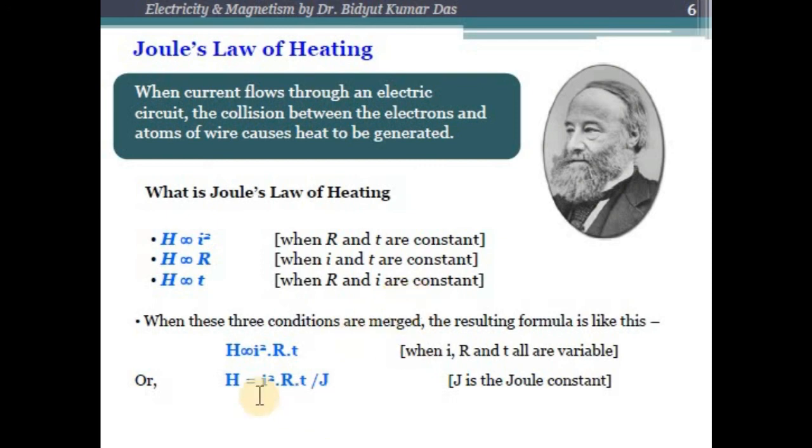This is called Joule's heating law, which means that if the resistance increases, the heat generated will be more. On the other hand, if you increase the current, then the heat will also increase, and correspondingly, if you let the current flow for a long time, then more heat will be generated.